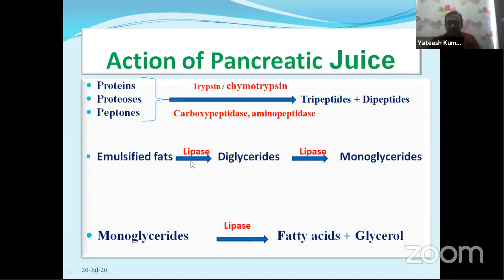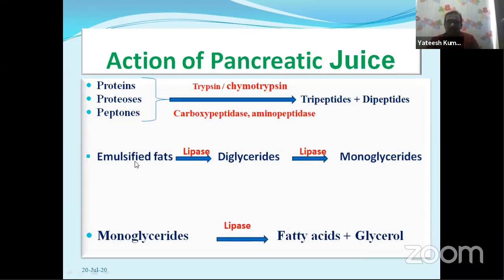Next, the lipase present in the pancreatic juice converts these emulsified fats into diglycerides and then into monoglycerides. These monoglycerides are further converted into their end products, fatty acids and glycerol. So fatty acids and glycerol are the end products of the fats.